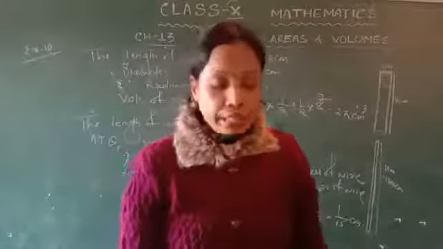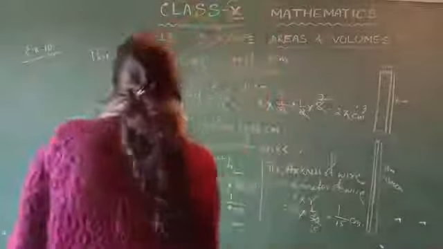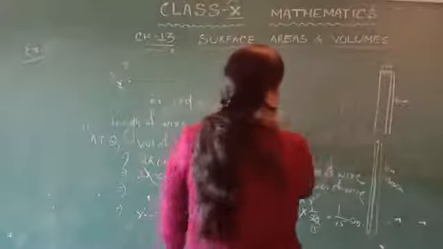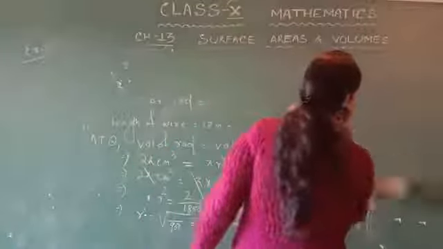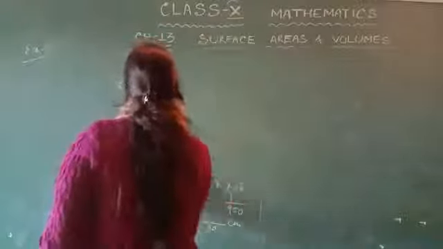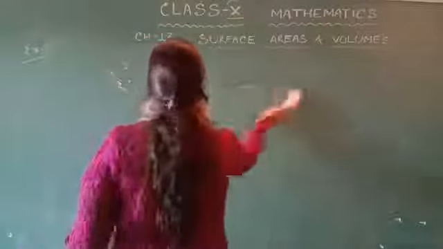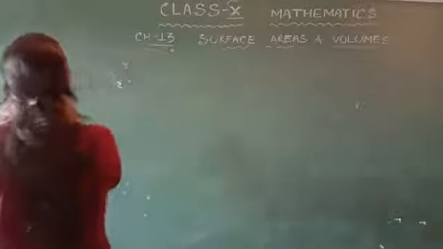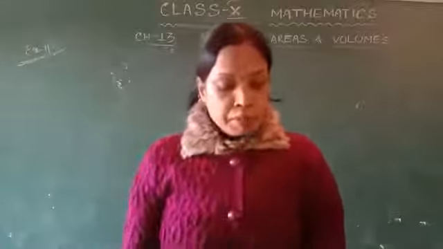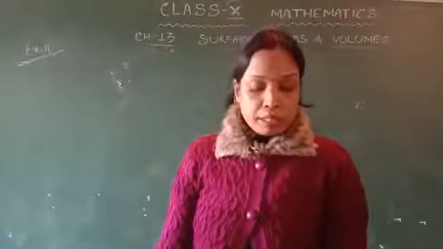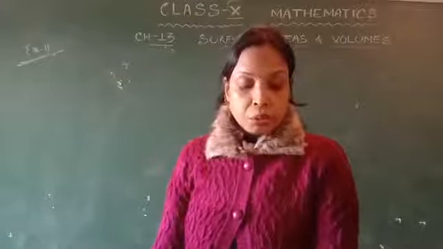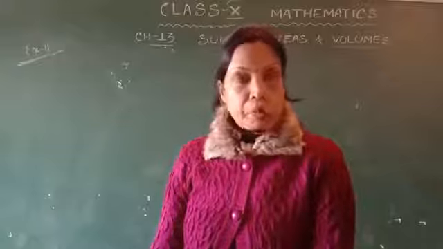Then come to the next question, example 11. A hemispherical tank full of water is emptied by a pipe at a rate of 3 whole 4 upon 7 liters per second.